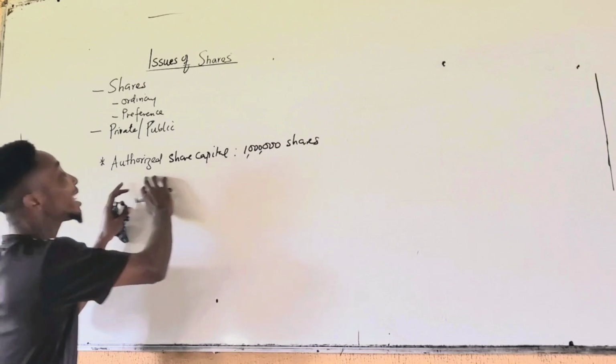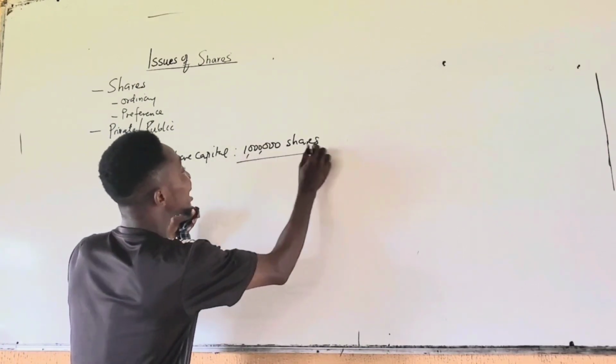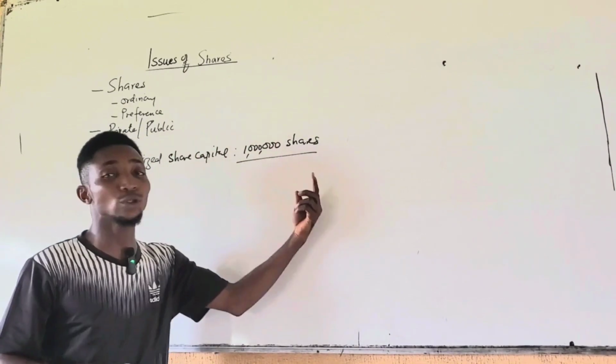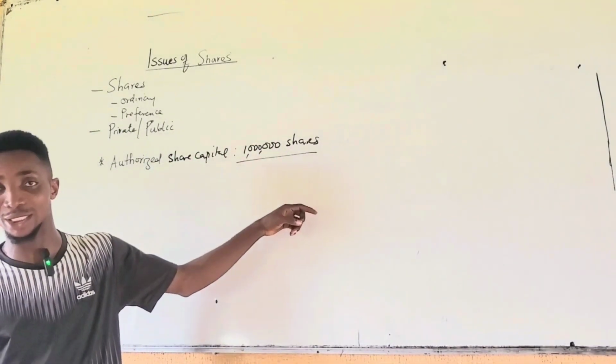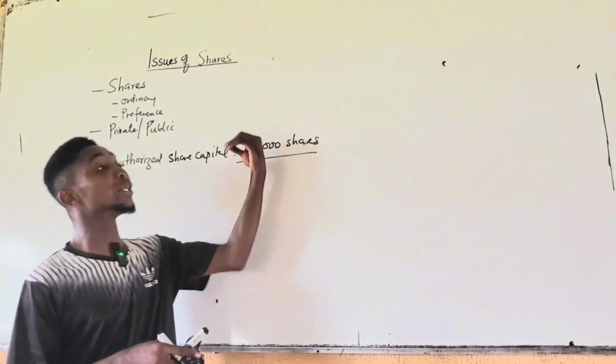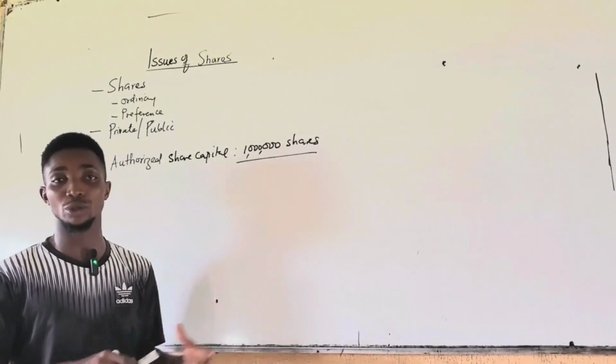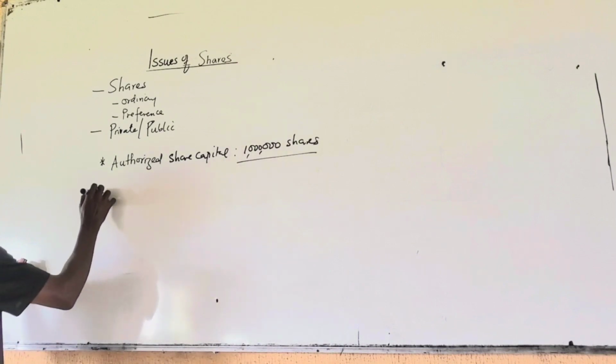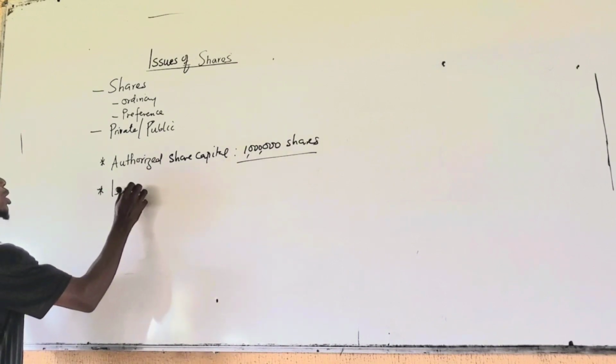So if the authorized share capital is 1 million shares, it means that the company cannot offer to the public beyond 1 million shares, but they can offer below 1 million shares. They can't offer above.